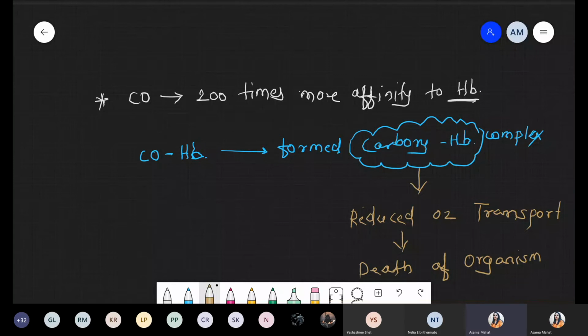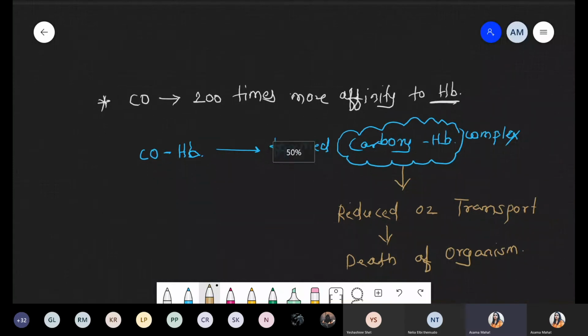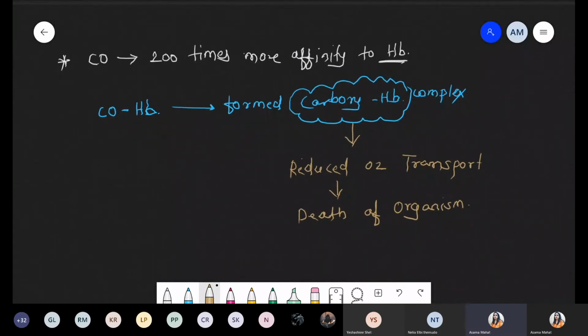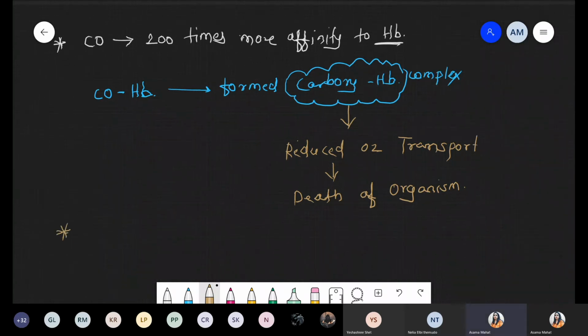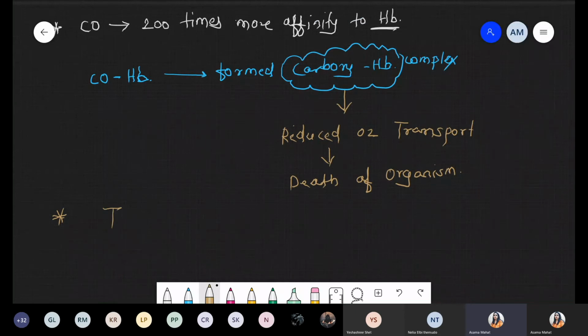So that's why we are talking about carbon monoxide. These are major pollutants, and they cause very diverse effects. As compared to carbon dioxide, carbon monoxide is very harmful, and this is the reason. We saw that it is one type of anemia due to carbon monoxide, because it decreases the oxygen level.